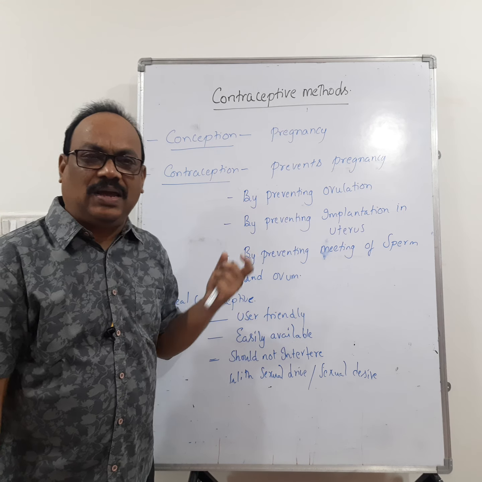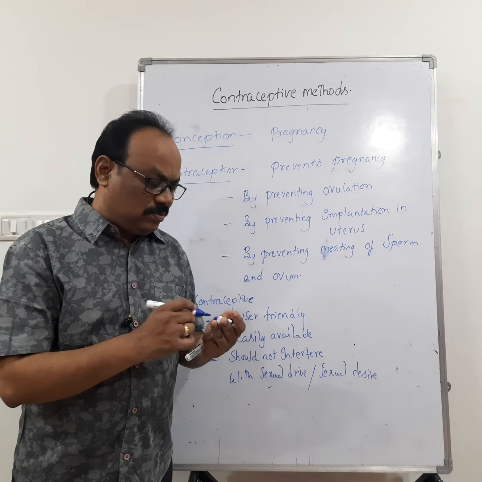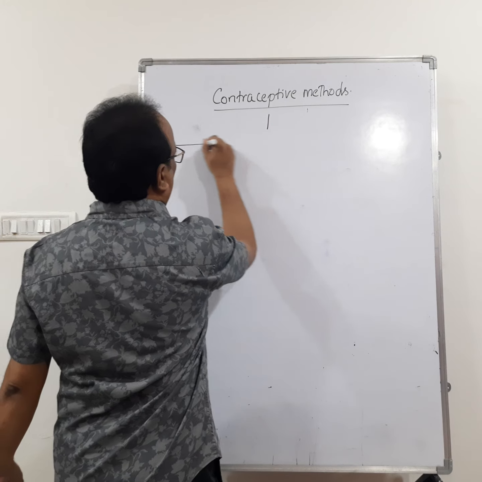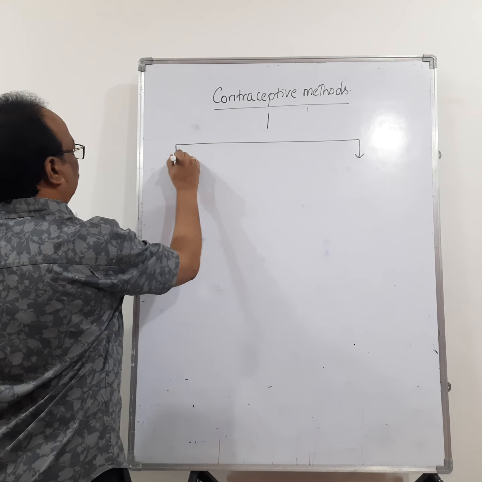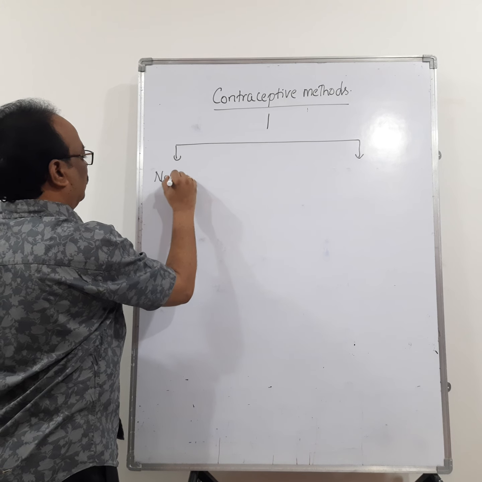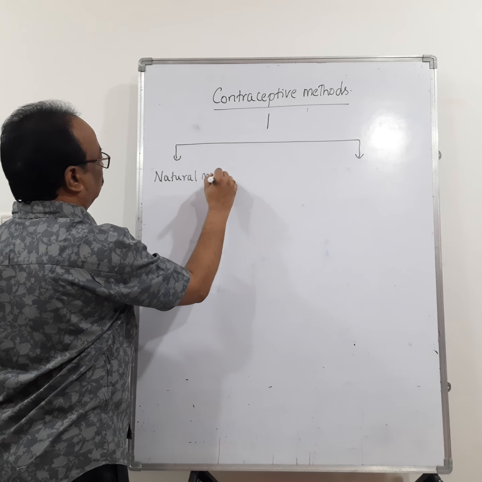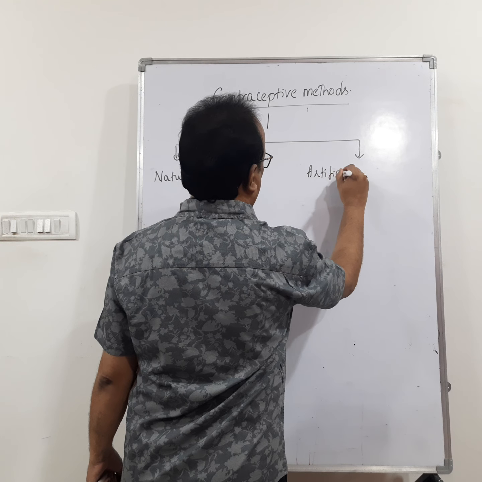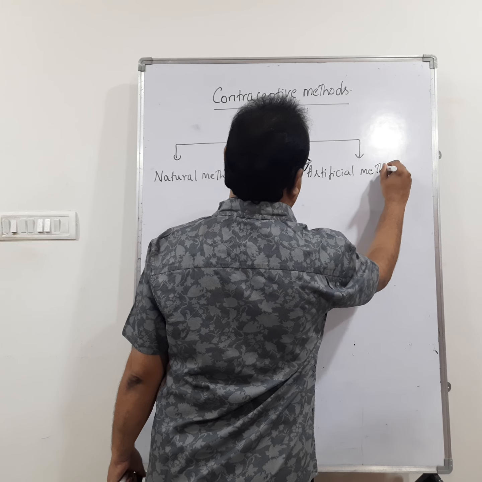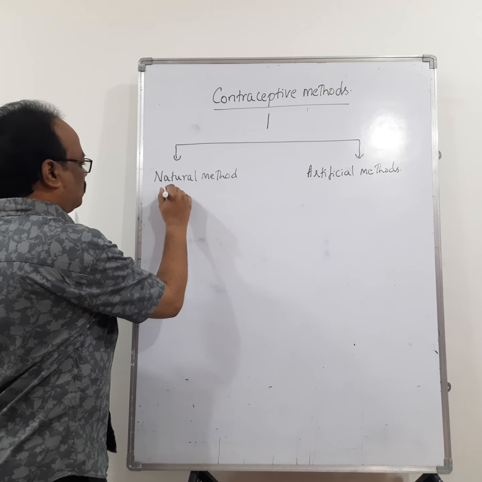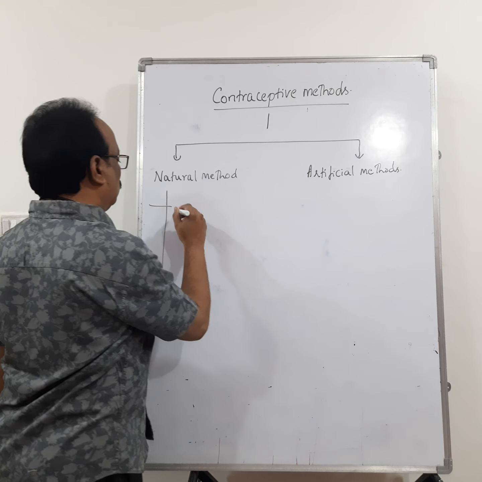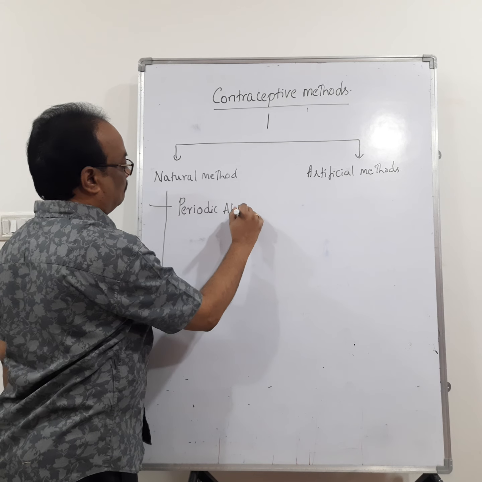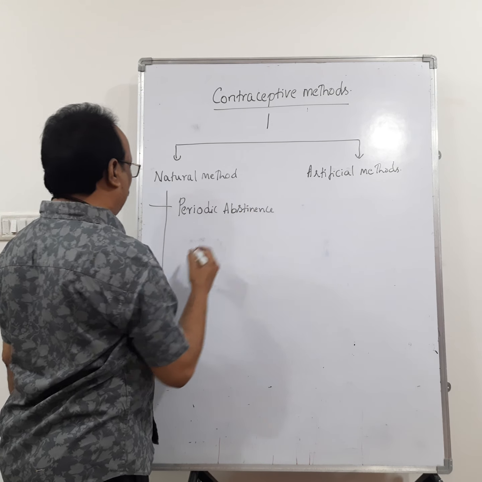Now let us see what types of contraception there are. The contraceptive methods are of two types. One is the natural methods and one is the artificial methods. I list out here all the natural methods now. Natural methods include periodic abstinence. I'll explain one by one.